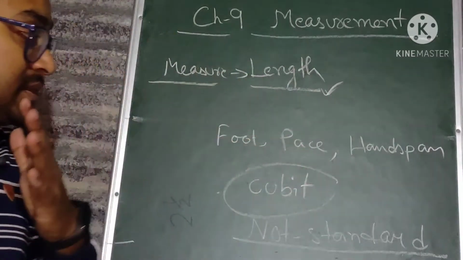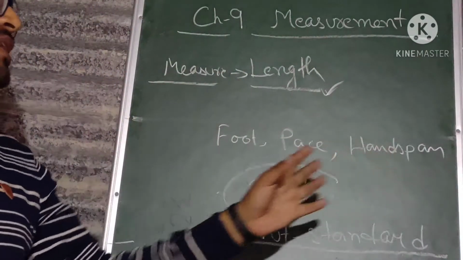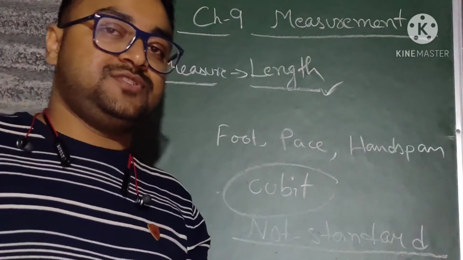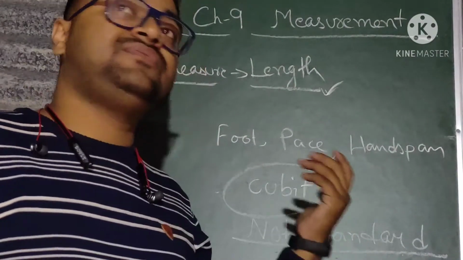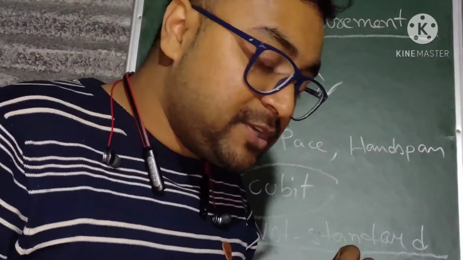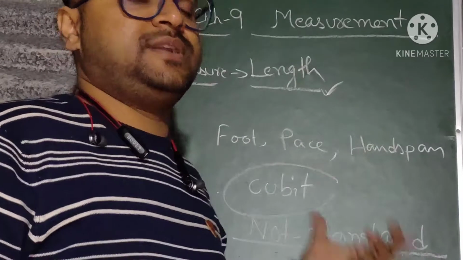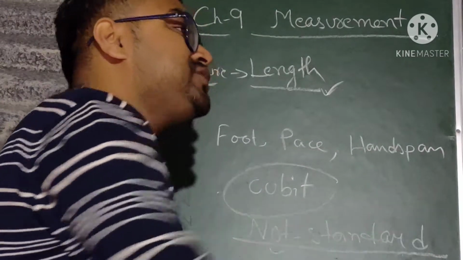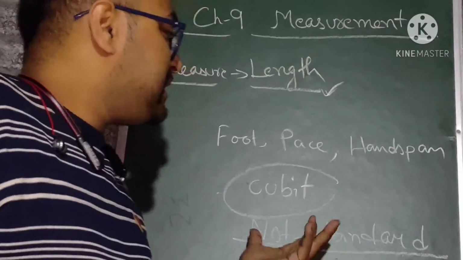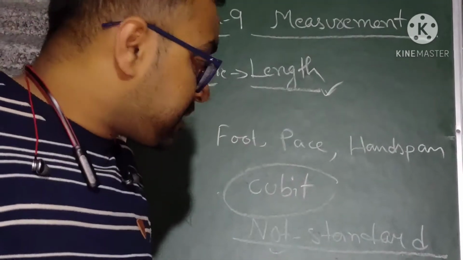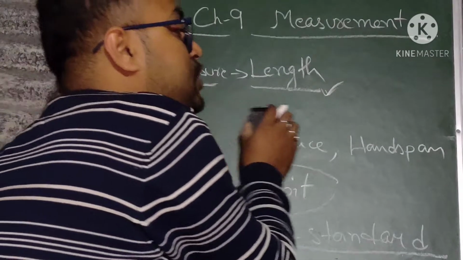Different persons have different hand spans and cubits. So they were not the standard unit to measure things, and that is why they were not suitable.